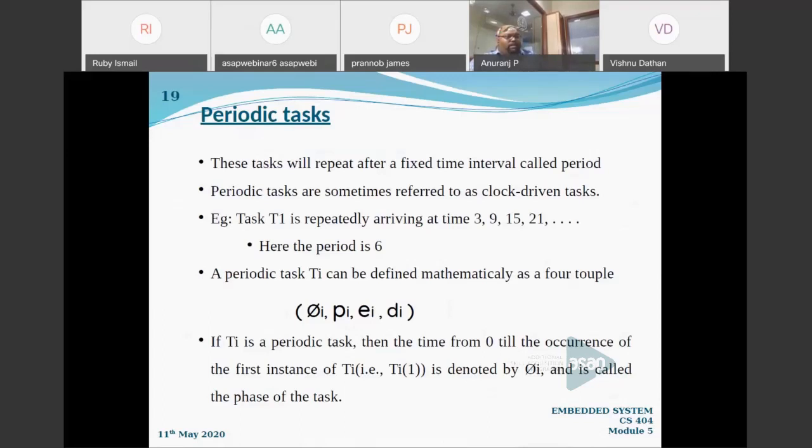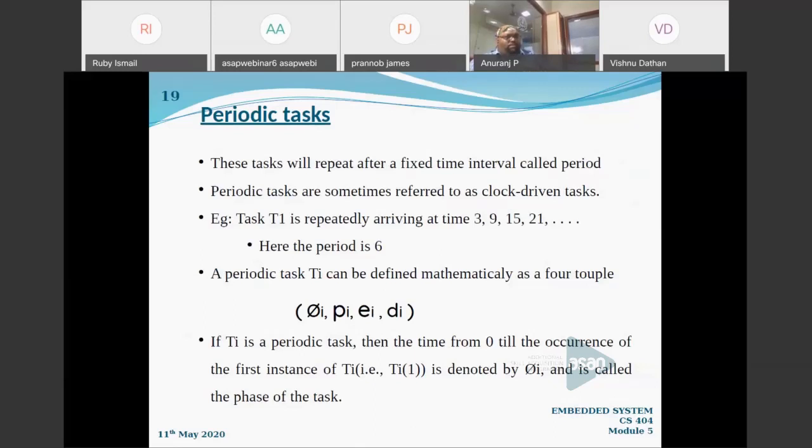What it means? For example, say a task T1 is repeatedly arriving at times 3, 9, 15, 21. So we can say that the period is 6. Its first instance is at 3, so we can predict the next instance. It will obviously come in the 9th second. In the 15th second, it will again come, and in the 21st second, it is going to repeat. It is going to repeat in each 6 time units, the period. That is called a periodic task.